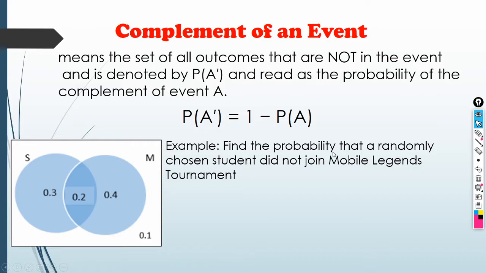Example, find the probability that a randomly chosen student did not join Mobile Legends tournament. So, take note na ang ating probability ng M kanina ay 0.6, di ba? So, getting the probability of M is 0.6.